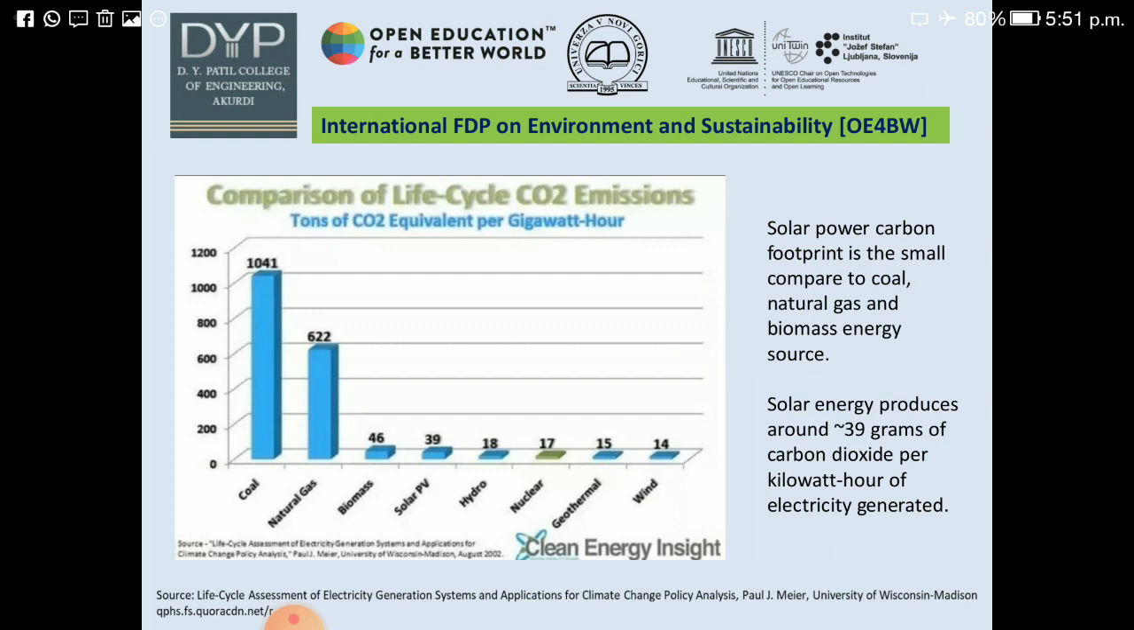The graph represents the comparison of life cycle CO2 emissions for different sources. In this, solar power carbon footprint is small compared to coal, natural gas and biomass energy sources. Solar energy produces around 39 grams of carbon dioxide per kilowatt hour of electricity generated.